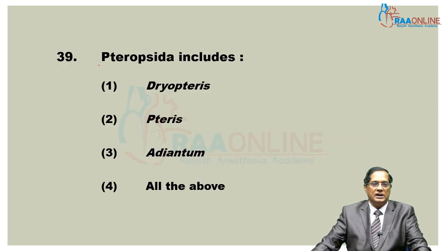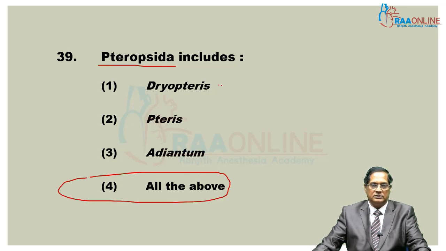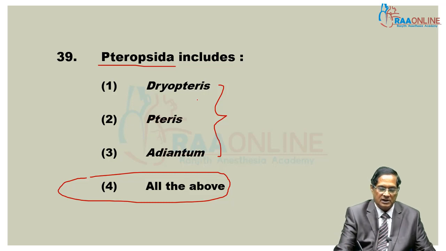Then Pteropsida, this I have already mentioned, it is for the fern. All these are correct. These are all ferns: Dryopteris, Pteris and Adiantum. And ferns are known for their macrophylls. Leaves are larger in ferns.